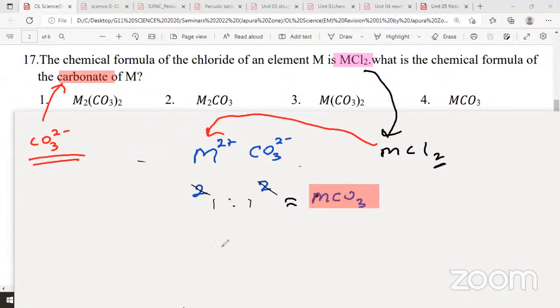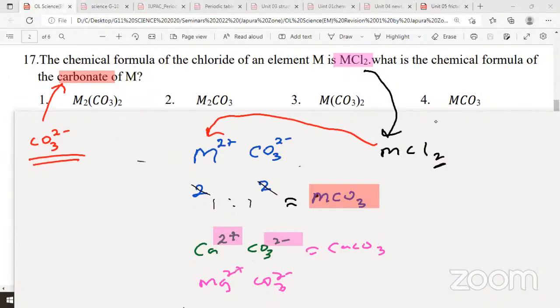for M? You can write calcium carbonate. Calcium Ca2 plus, carbonate CO3 2 minus. So you can see here, without writing even the valence, you can get it easily if you know the charge. Now the charges get nicely balanced here. 2 plus and 2 minus get cancelled. Then you can directly combine these two, and charges get balanced. Then you can write directly CaCO3. Or if you write MgCO3, magnesium carbonate, that also is CO3 2 minus, Mg2 plus.